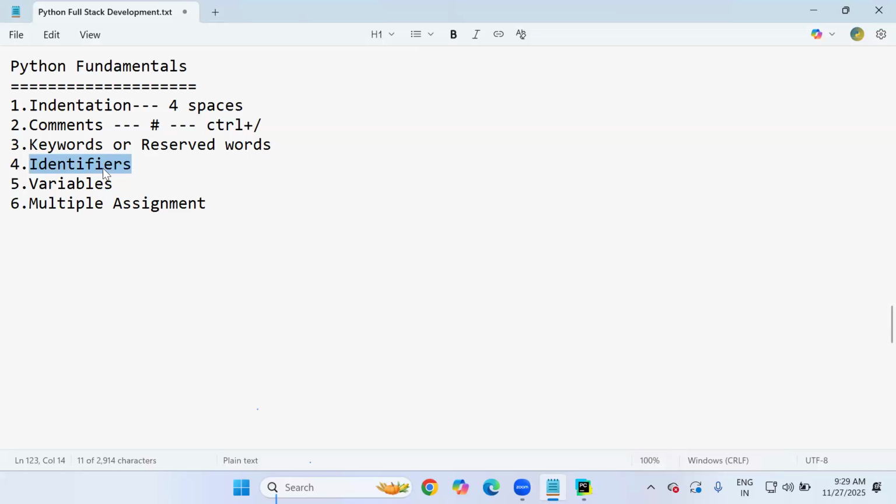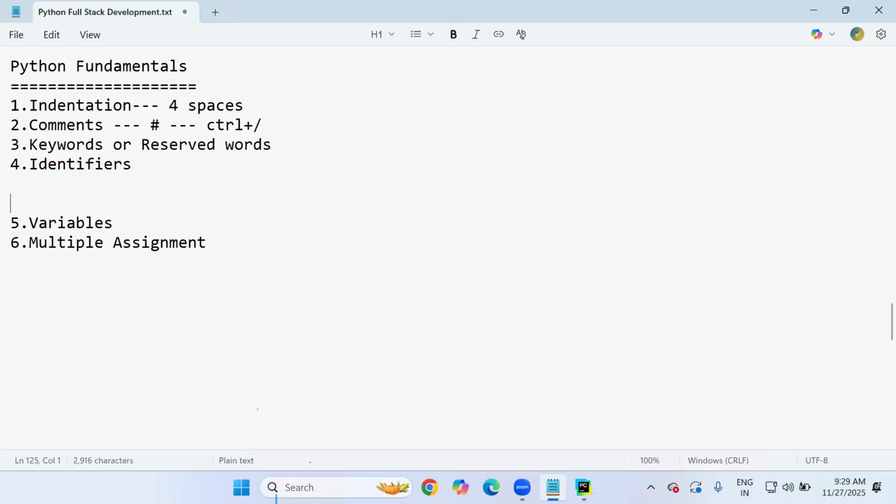identifier is nothing but a name. What name? It can be a variable name, a function name, a class name, an attribute name or any name. That name is nothing but an identifier. We can identify something by its name. That is called an identifier. But while working with identifiers or names in Python, you have to follow some rules and regulations compulsorily.